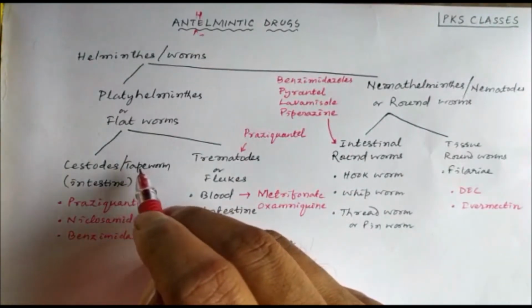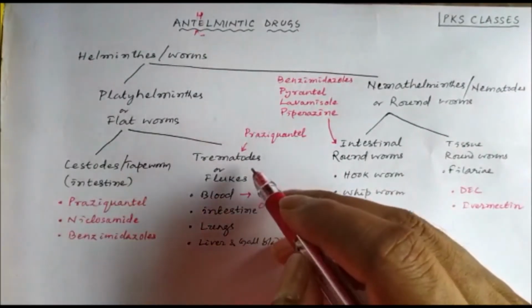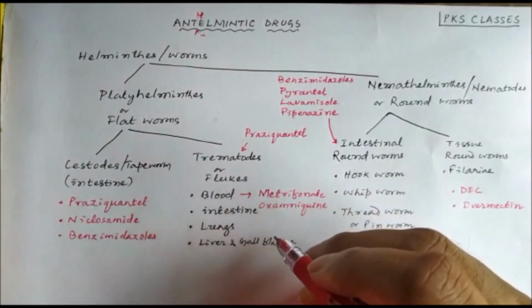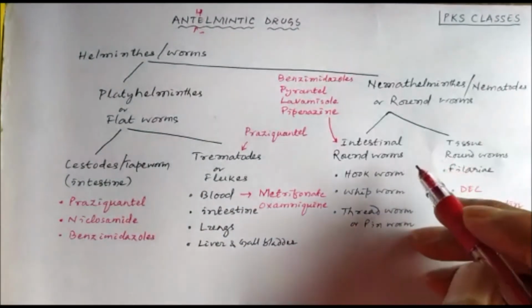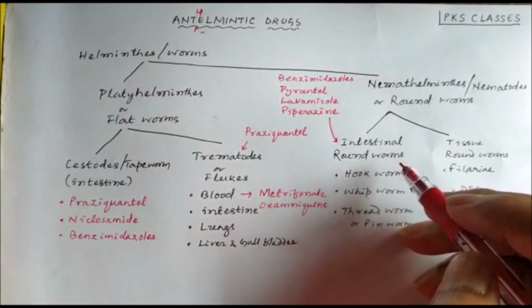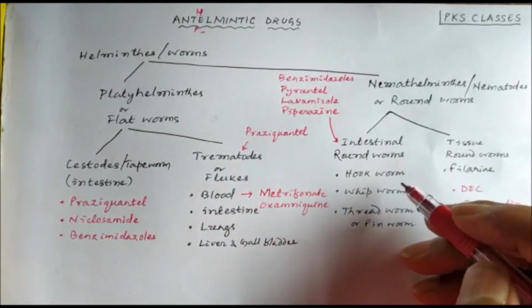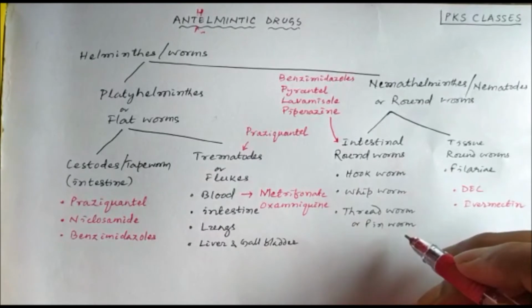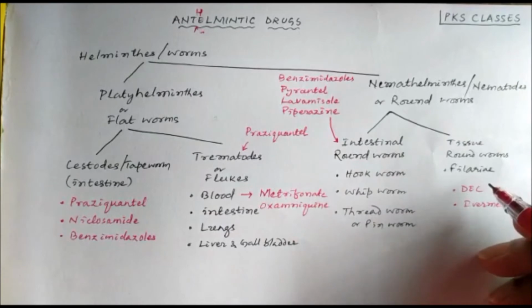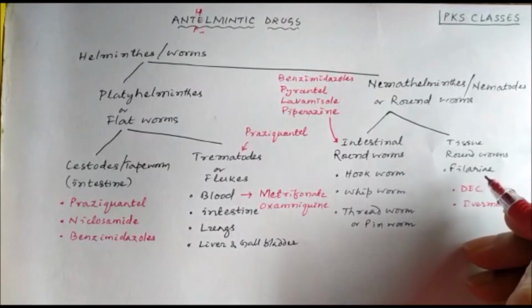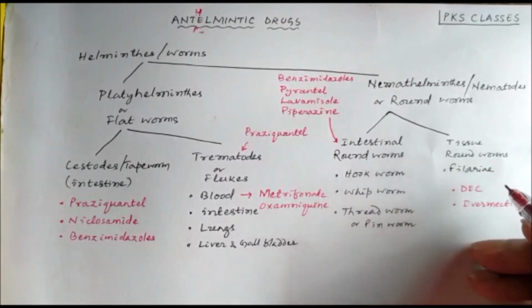So the tapeworms live in the intestine, and the flukes or trematodes live in blood as well as intestine, lungs, and hepatobiliary system, liver, and gallbladder. The intestinal nematodes or roundworms are like hookworm, whipworm, threadworm, or pinworm, and they live in the intestine. Tissue roundworms, for example, are the filarial worm and the guinea worm. Filarial worm or Wuchereria bancrofti is an example of a tissue nematode.